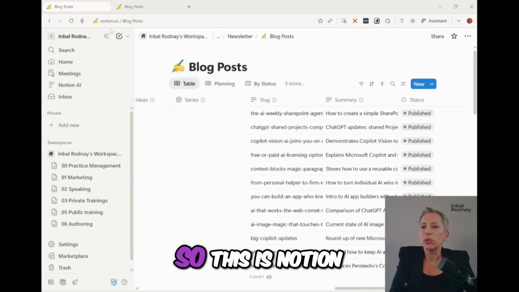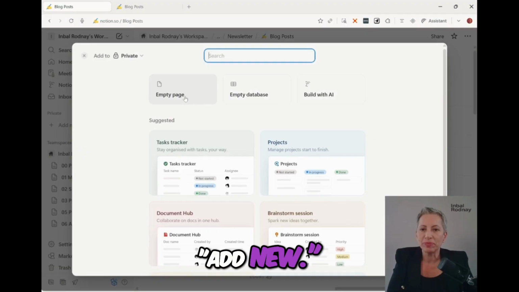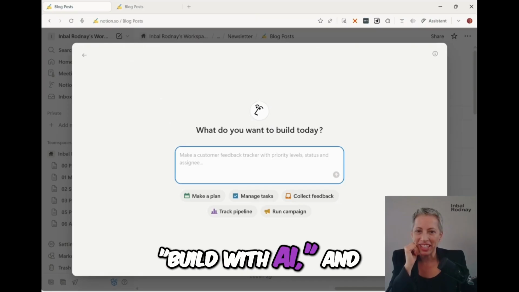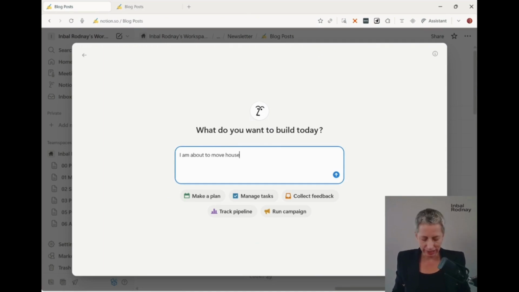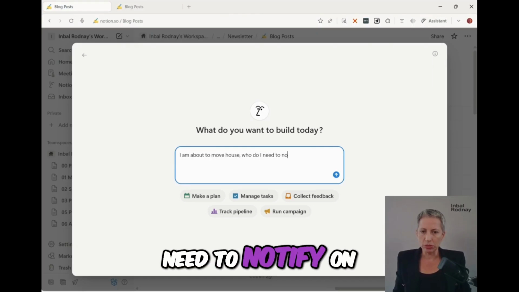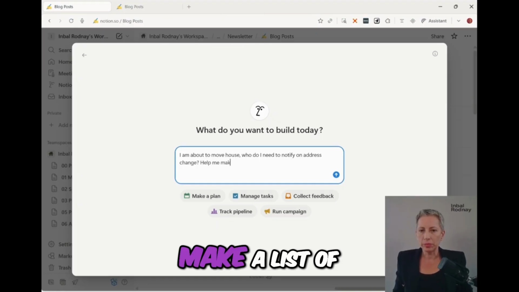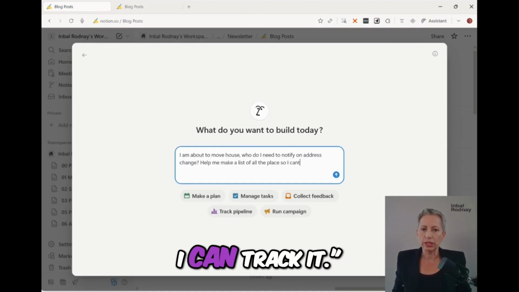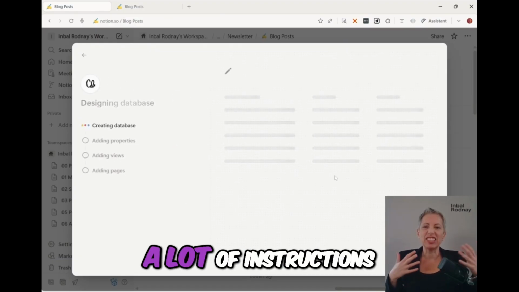Let's do it now. So this is Notion, notion.so, and I am clicking Add New. I can start with an empty page, but who wants to do that? I'm gonna go with Build with AI, and I'm gonna say, I am about to move house. I'm not, but let's pretend. Who do I need to notify on address change? Help me make a list of all the places so I can track it. That's it. I didn't give it a lot of instructions.